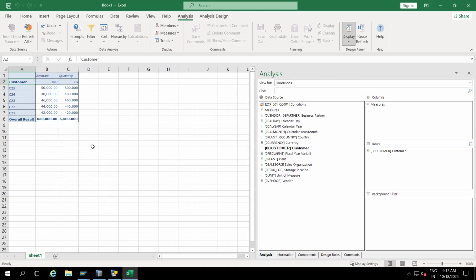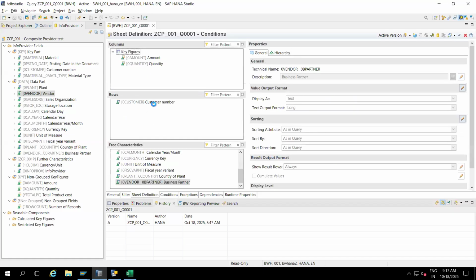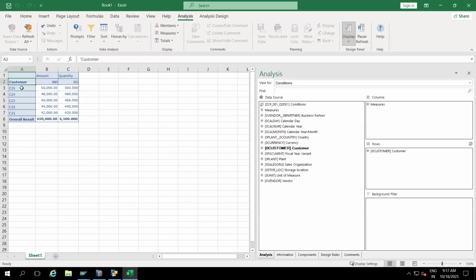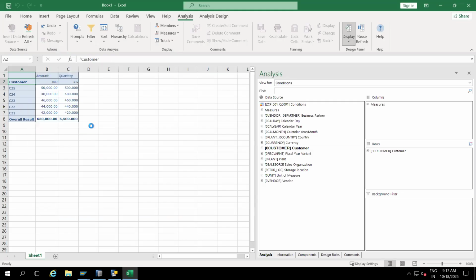Now you can see like this. So now you can see what we dragged and dropped here. We dragged and dropped only customer, amount and quantity. Now you can see the top n customers, who has done the top calculations. Let me open the other query, without conditions. You can also switch off conditions here. Right click, remove this condition, and you will get complete values.